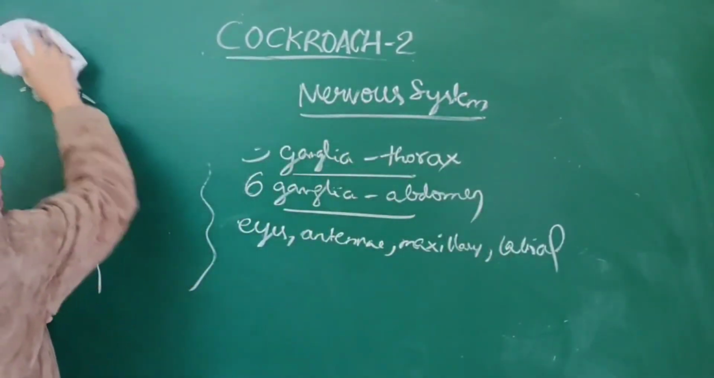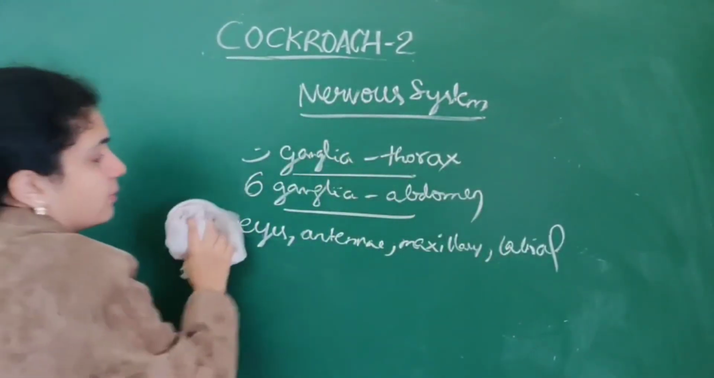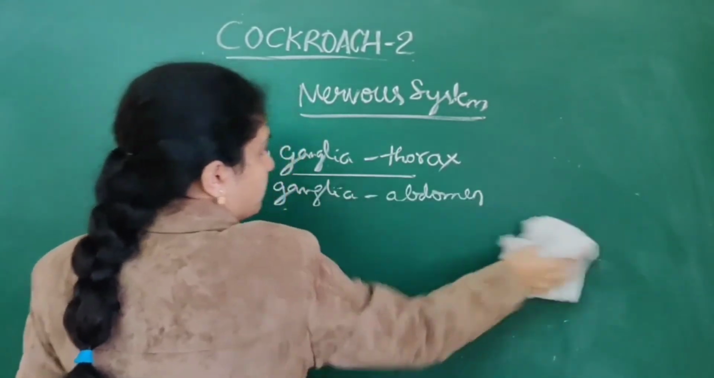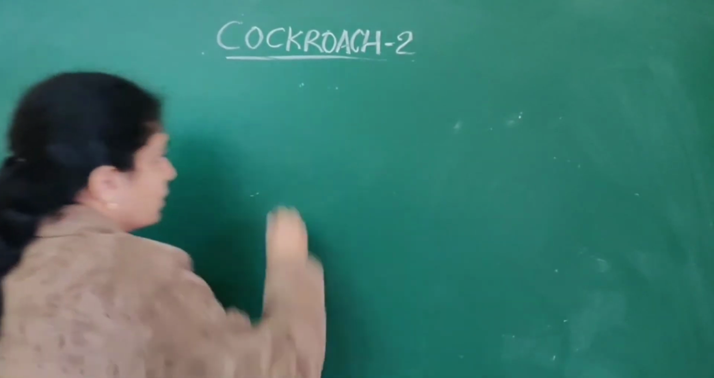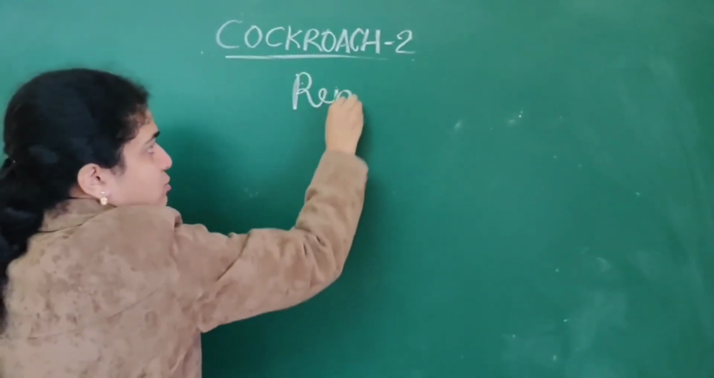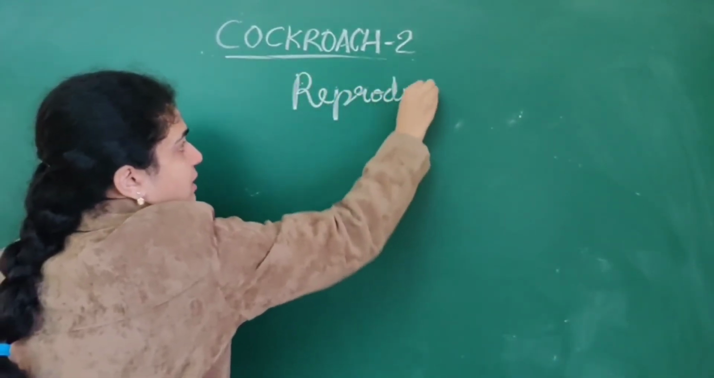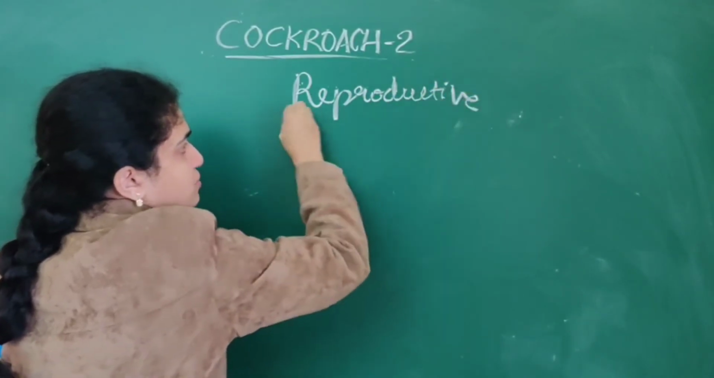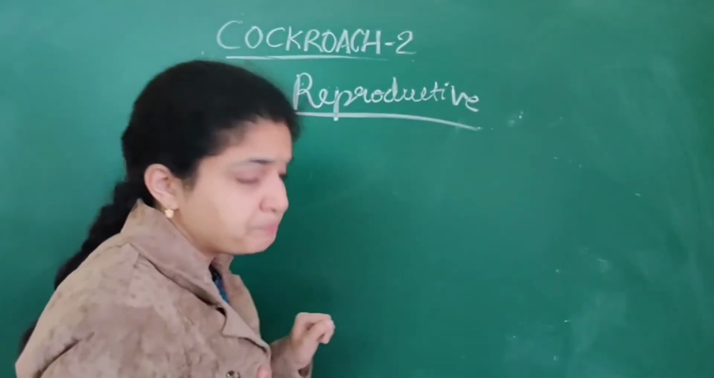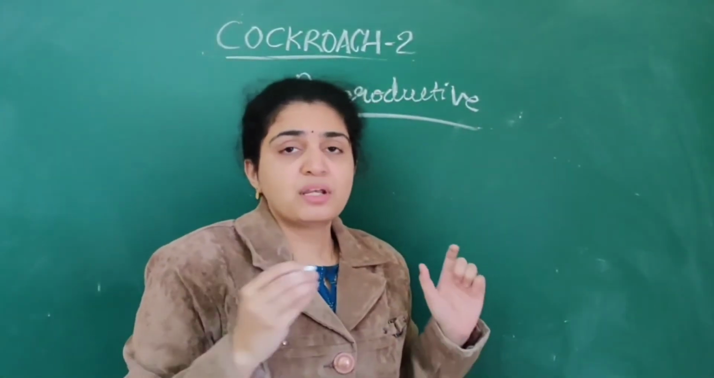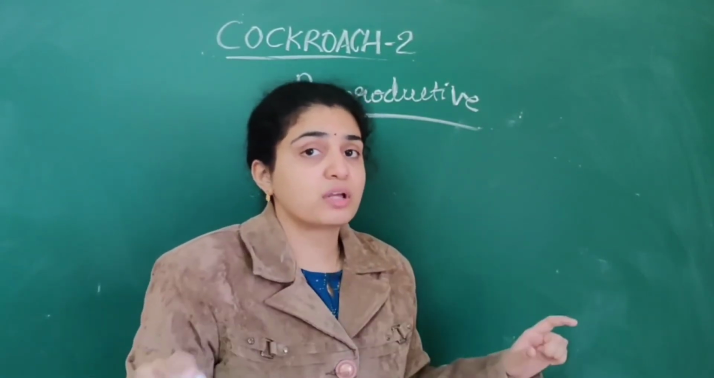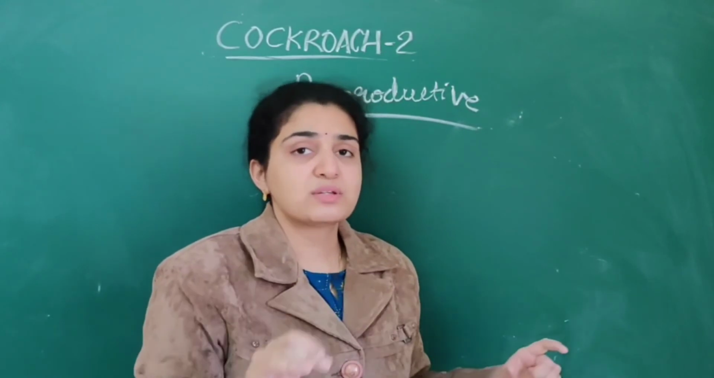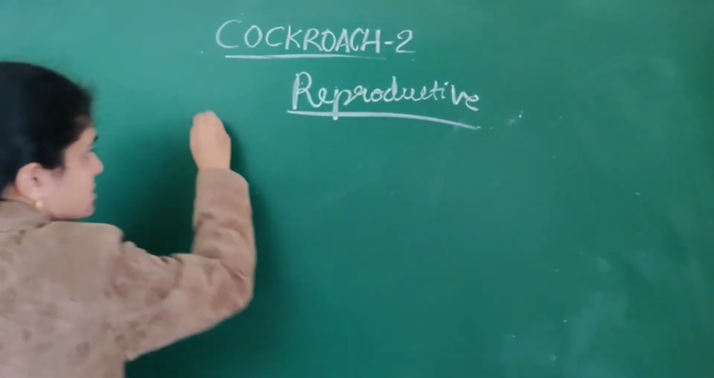Next we are going to see about the reproductive system of the cockroach. In the reproductive system, females and males are different. Like the earthworm, it is not a hermaphrodite. So in females and males, different structures are present.